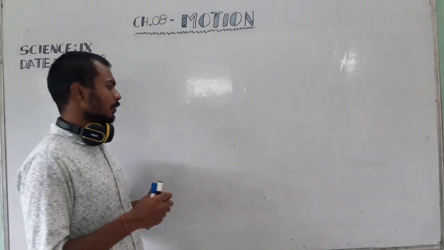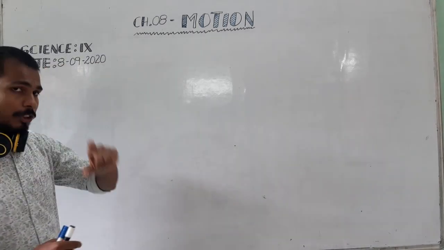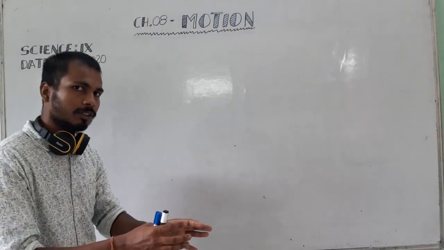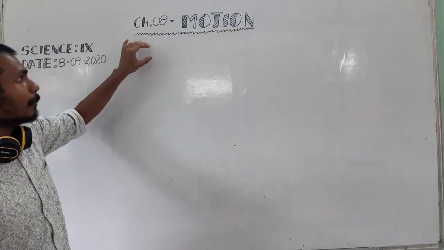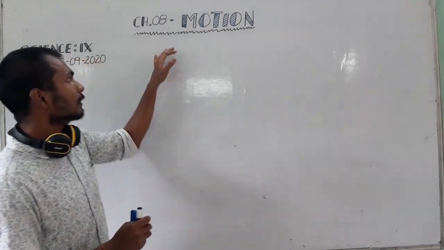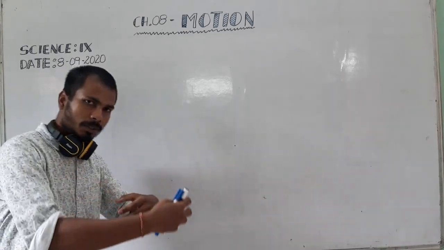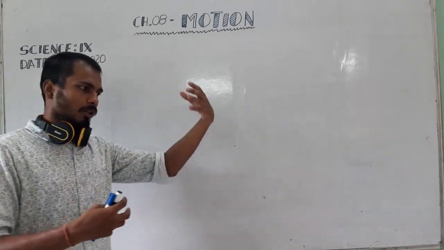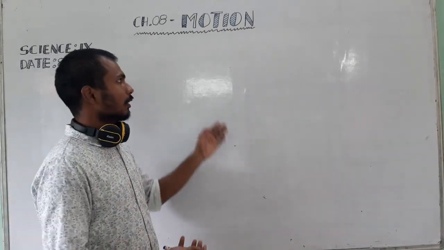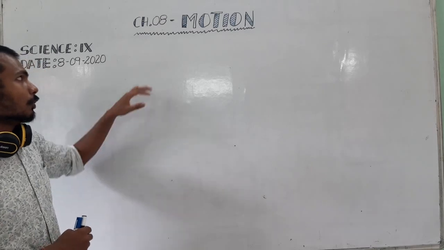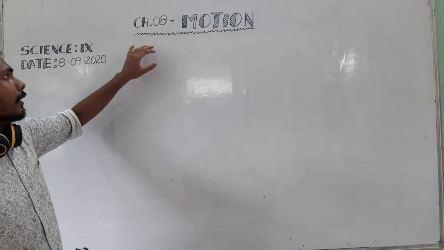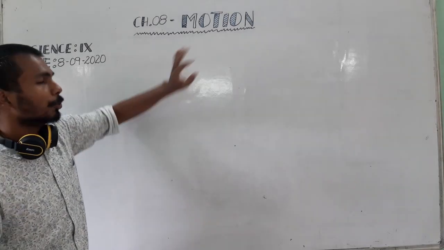So the first chapter that comes under physics in your book is chapter number 8, motion. We will first learn this chapter, then gravitation or laws of motion, then work and energy, then sound. So our very first chapter for physics is motion.